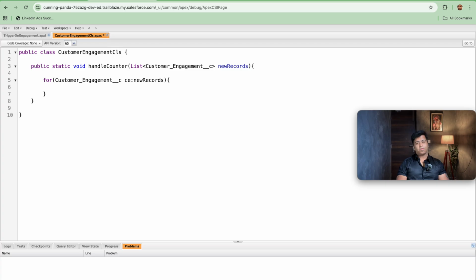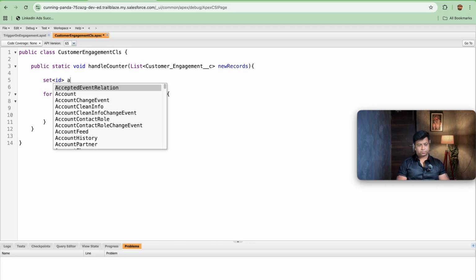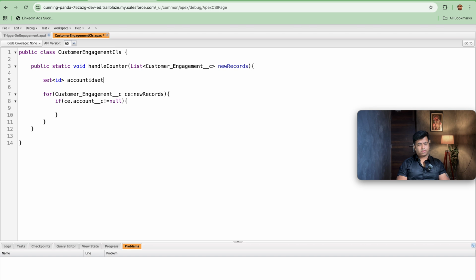And first thing that we will be confirming is if the account is not equal to null. If CE.Account__c is not equal to null, then in that case you will be taking a set of ID, that is accountIdSet is equal to new Set<Id>. Once you are done with this, accountIdSet.add, here you will be adding CE.Account__c.